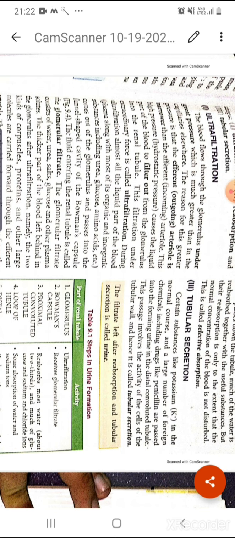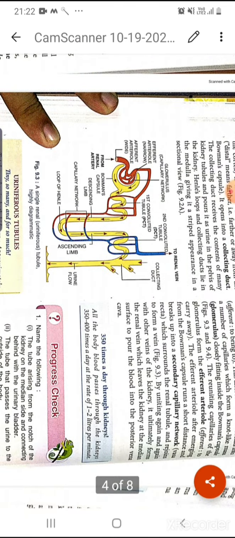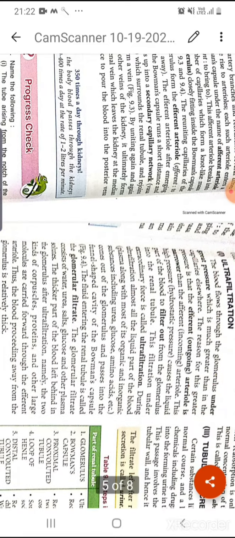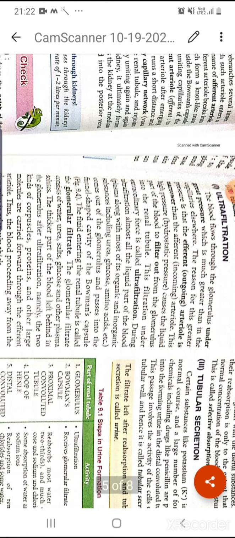So what is the reason for this great pressure? Actually, the efferent, which is the outgoing one, the efferent arteriole, is narrower than the afferent one. From the diagram you can see the afferent is quite broad in size, but the one which is leaving, the efferent, is quite narrower in size.